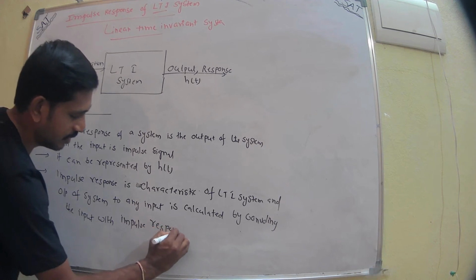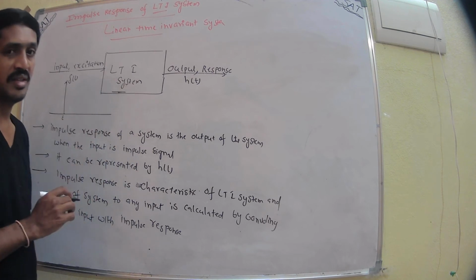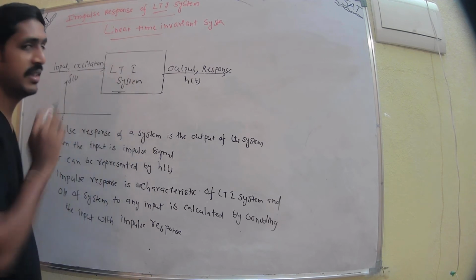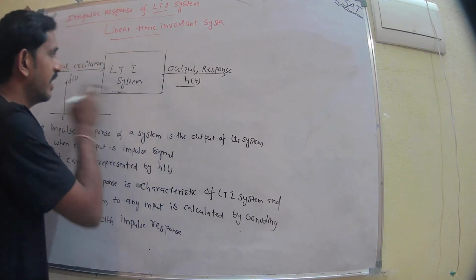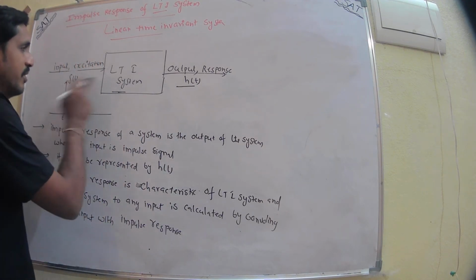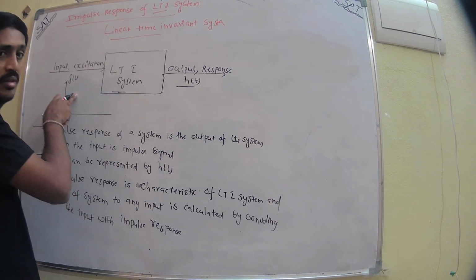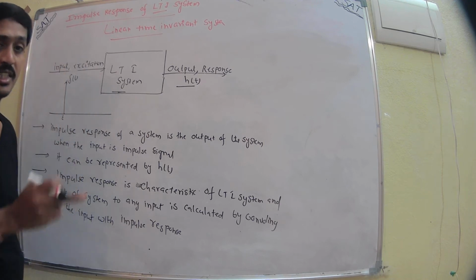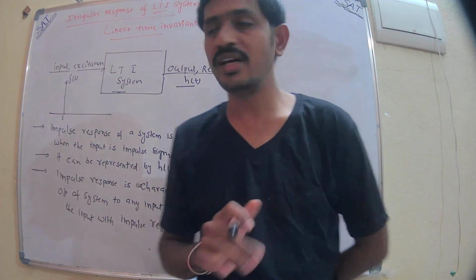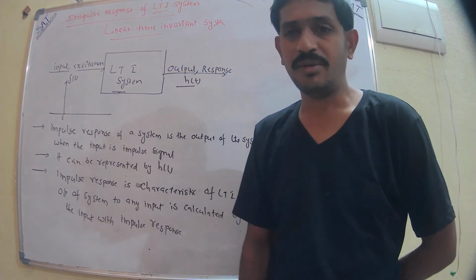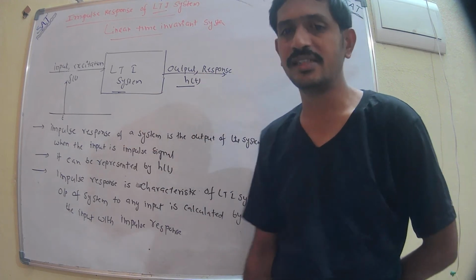That means if you know the impulse response of the LTI system, we can easily calculate the response of the system for any input. We can calculate the output with respect to the input if we know the impulse response, just by convolving the input with the impulse response.